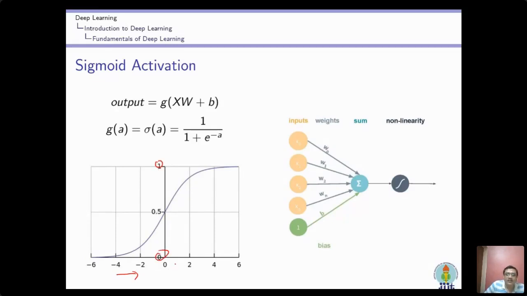Now what happens when the input value is 0? It generates a value 0.5. But if I want the output to be 0.5 when the input is 4, not a value near 1, I have to shift this activation function like this. For this shifting of the activation function, I added this bias. So this is the use of the bias: to shift the particular activation function to a particular level. Yes, please.